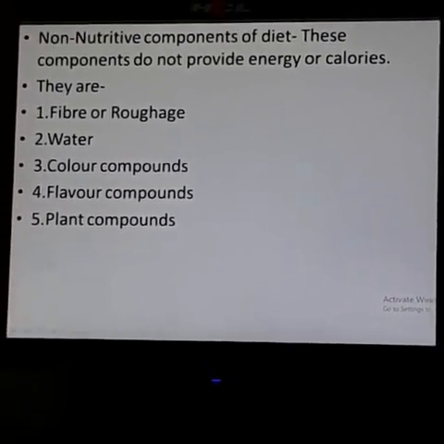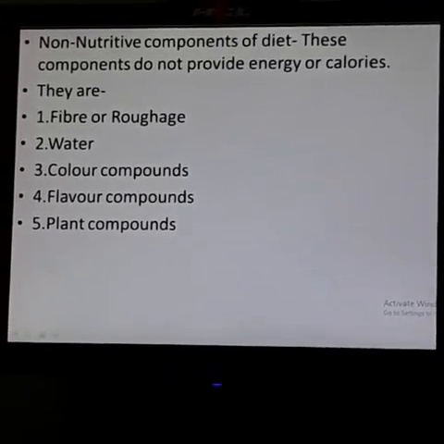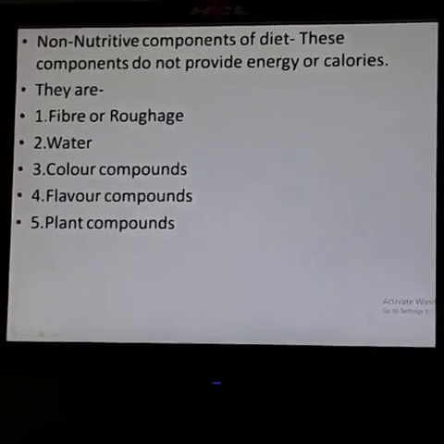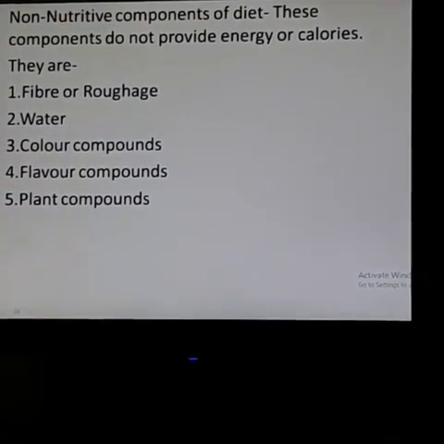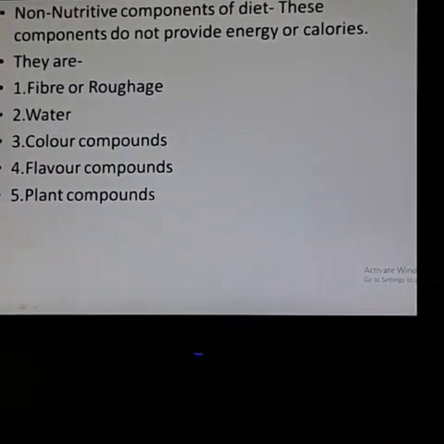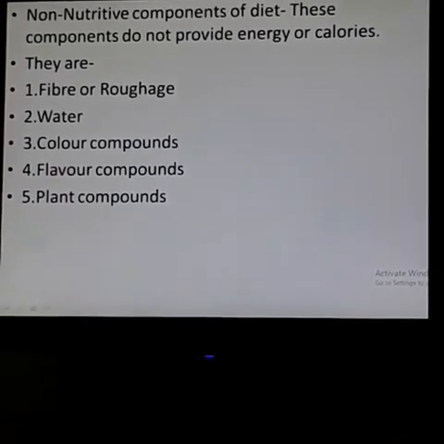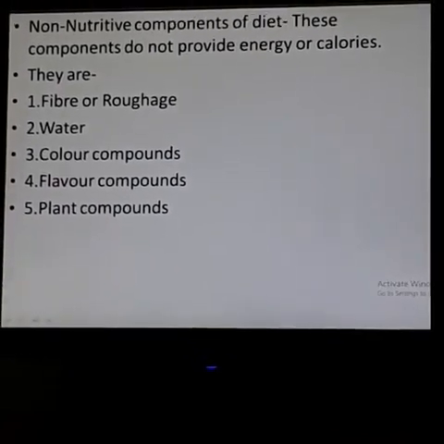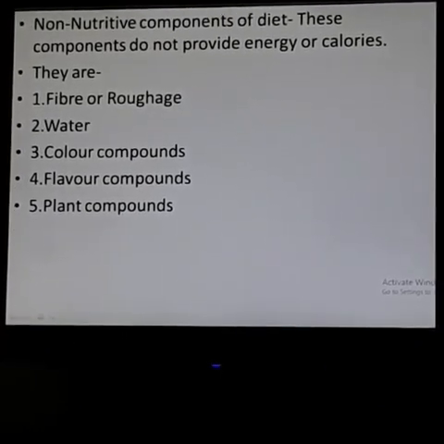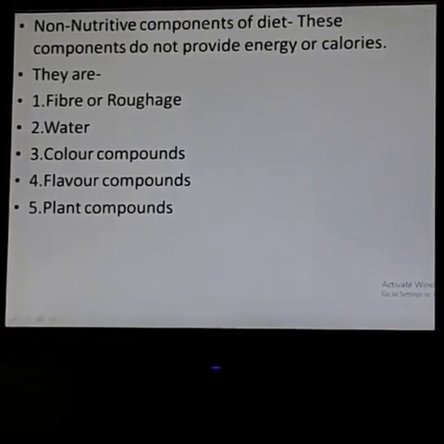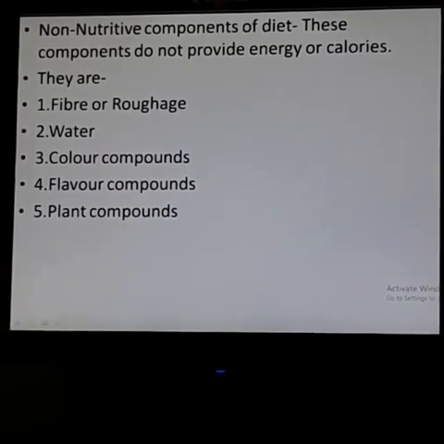They do not give any nutritive value to our body, but they make our foods more delicious, attractive, and colorful. We use these compounds in very small quantities, and excess use of this type of compound is harmful for our health.